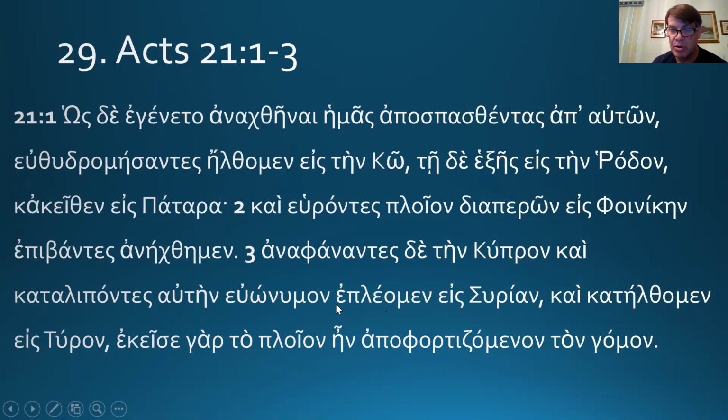Pleo, to sail, has an augment, so unless this is a second aorist, I'm guessing it's an imperfect. We were sailing into Cyprus, and we went down into Tyre. Still on the boat, katerchomai, this is aorist.